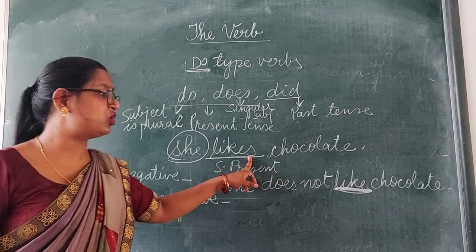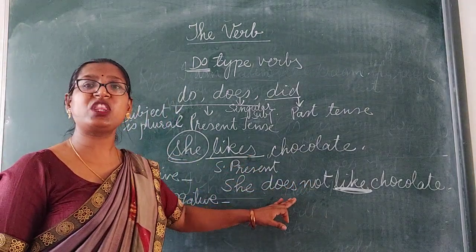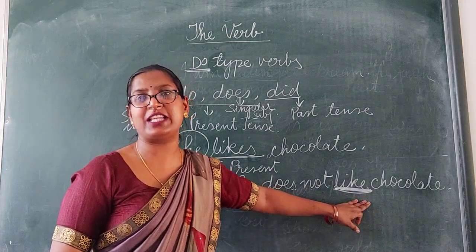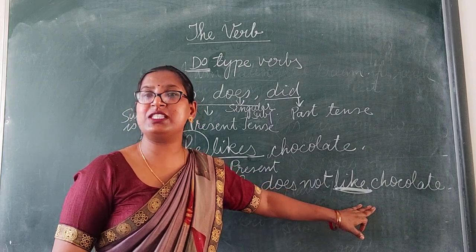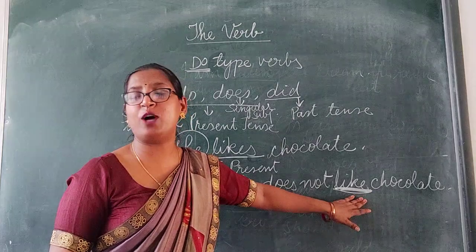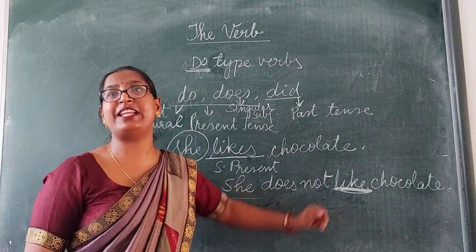S form is used with the verb, but when we use does, do or did, we do not use S or ES form of the verb. We always use this base form of the verb. It is how to change the sentence into negative.